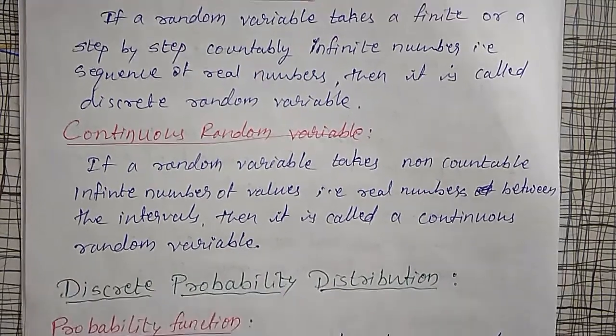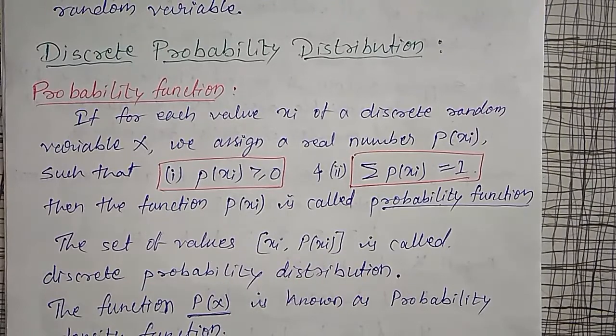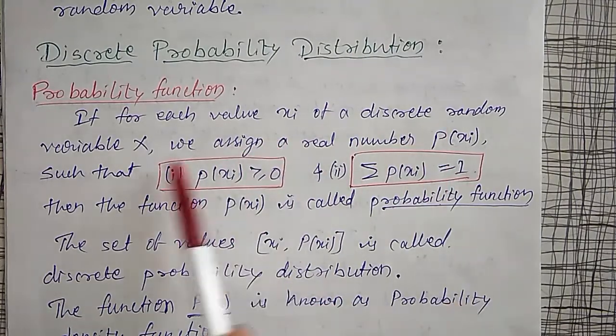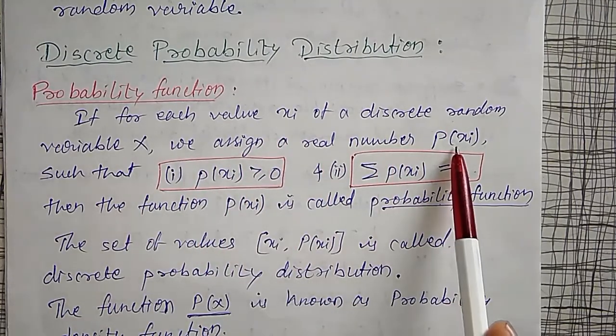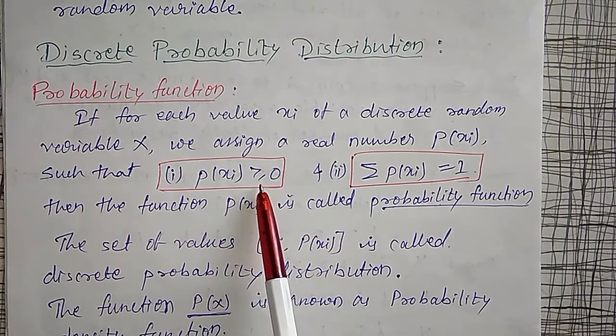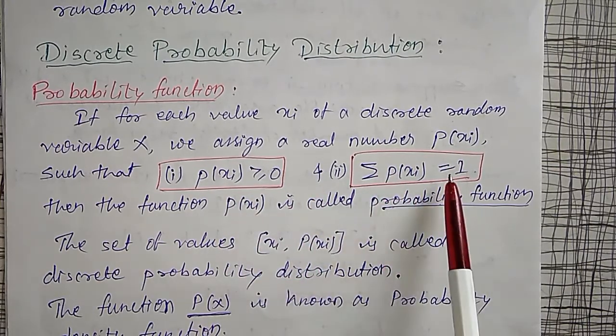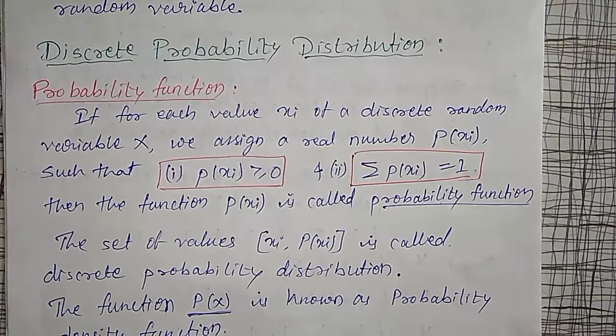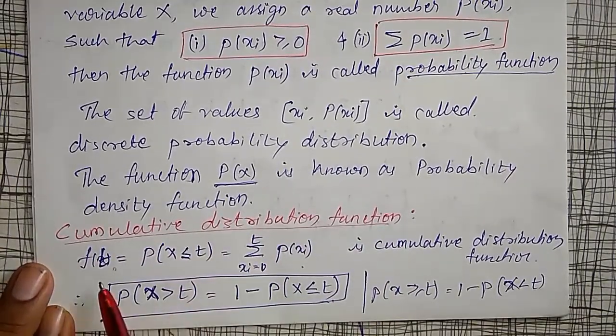And already we have discussed the discrete probability distribution function. In that, we defined a probability function as follows: for every xi in a discrete random variable X, if we assign a real number p of xi, then p of xi should be greater than or equal to 0 and the sum of all p of xi must be equal to 1. Then this p of xi is said to be a probability function. Like that, the cumulative distribution function is also defined: F of t is equal to P of X less than or equal to t, the sum of p of xi up to t, is nothing but the cumulative distribution.